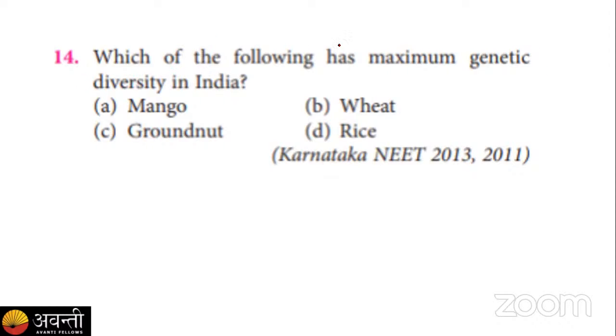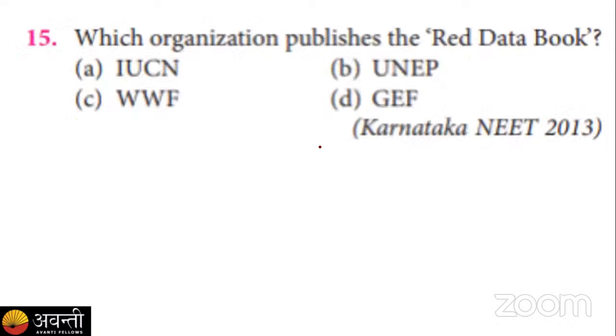The genetic diversity is always related to the number of genes, the different types of genes. So as we know, for the rice, we have around 20,000 to 50,000 genes present in rice, that is Oryza sativa. So out of these 4, the maximum genetic diversity is found in rice only.